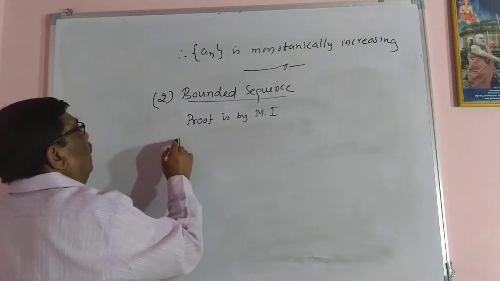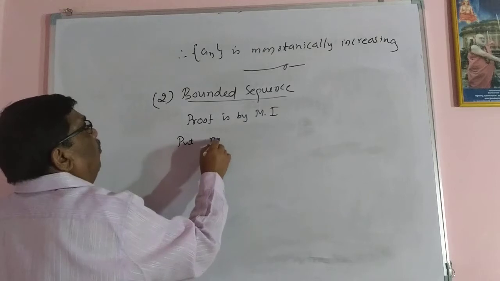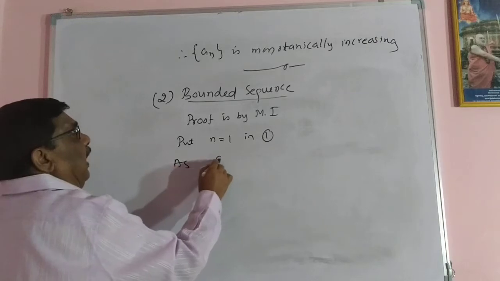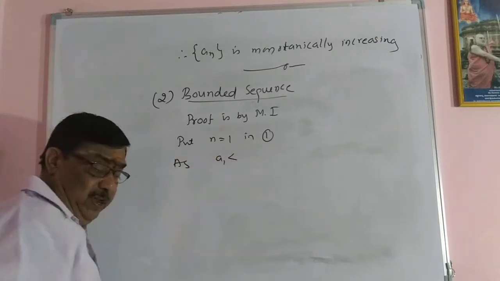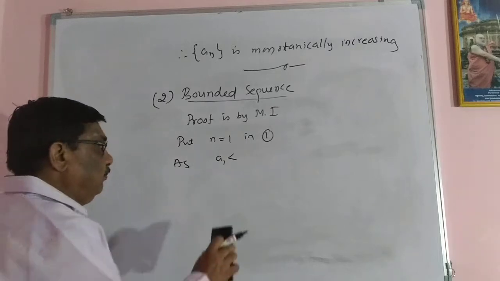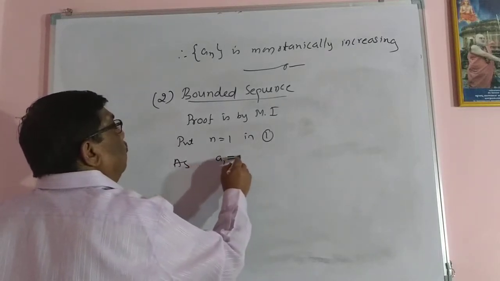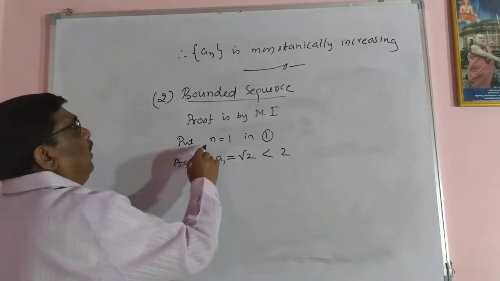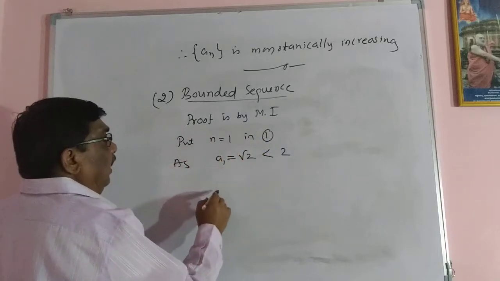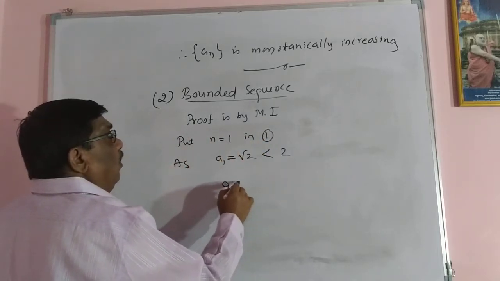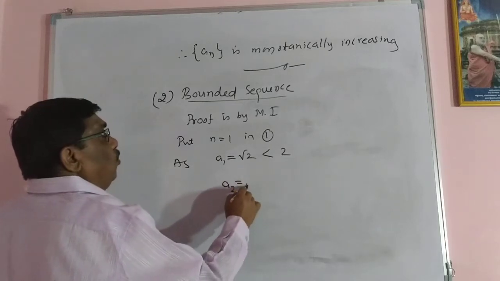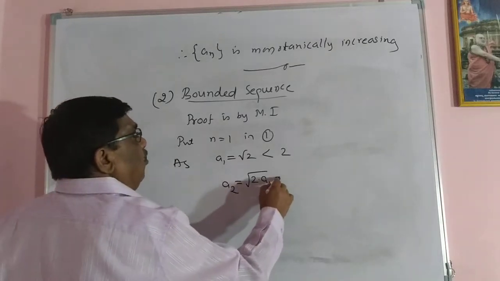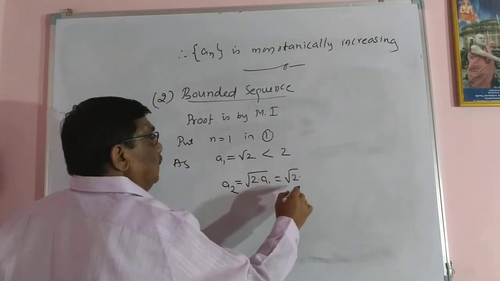So put n equal to 1 in 1. As A1 is given as root 2, definitely it is less than 2. When I put n equal to 1 in 1, A2 equal to root of 2 into A1. So this is equal to root of 2 times root 2.